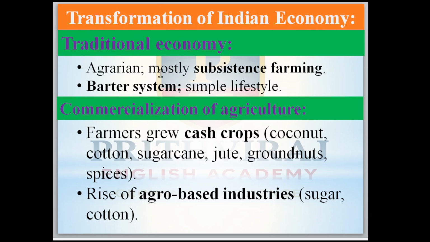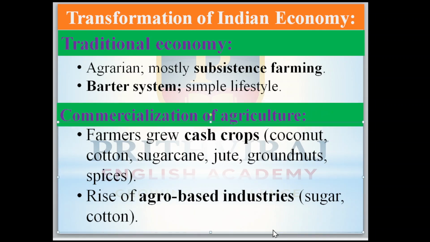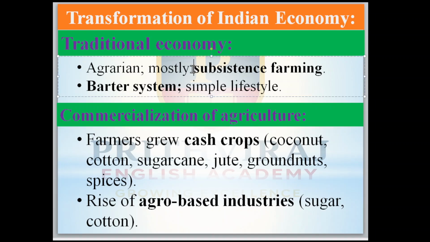Now come to the transformation of the Indian economy. Transformation means changes. First it is the traditional economy. As you know, it is agrarian, mostly subsistence farming. Subsistence farming is one type of farming in which we grow food crops only for the use of our own family. It is called subsistence farming.